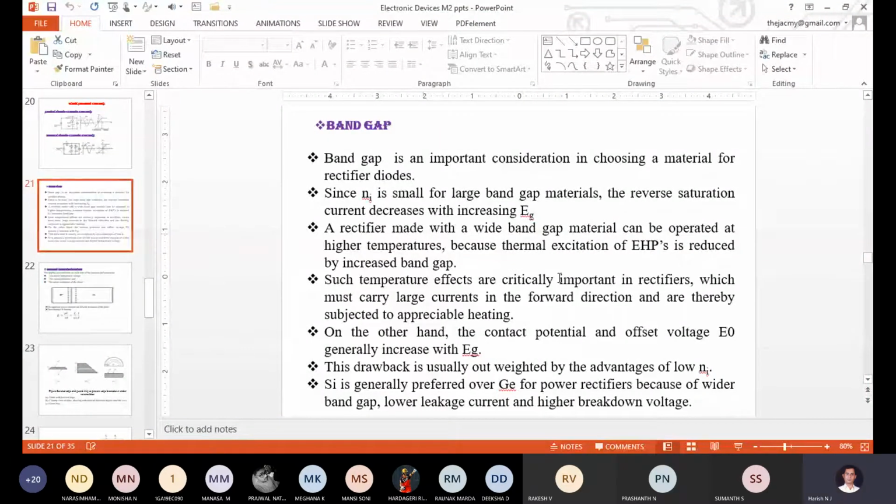With respect to band gap concept, anybody? All the points are in front of you only. Just summarize.